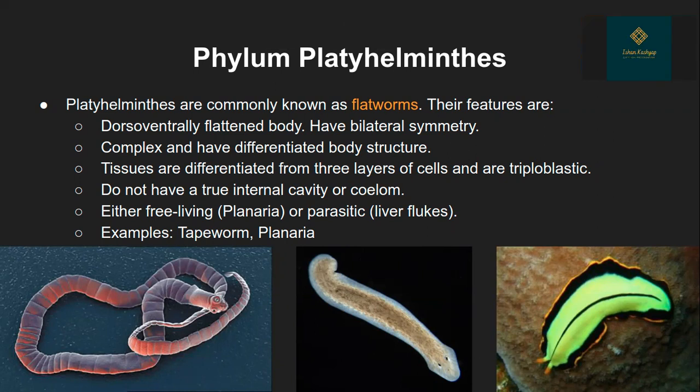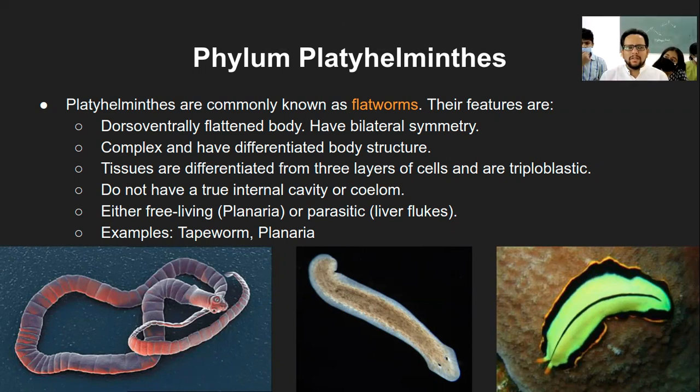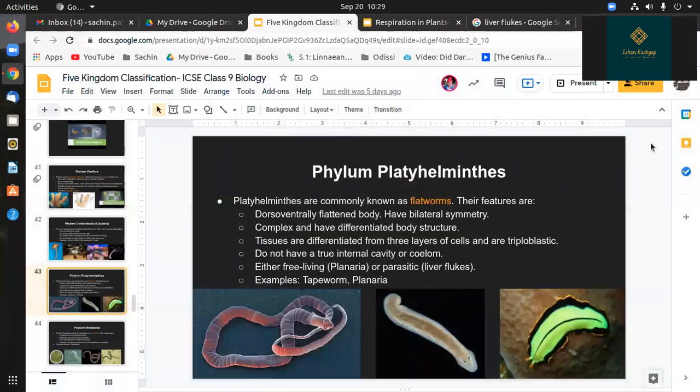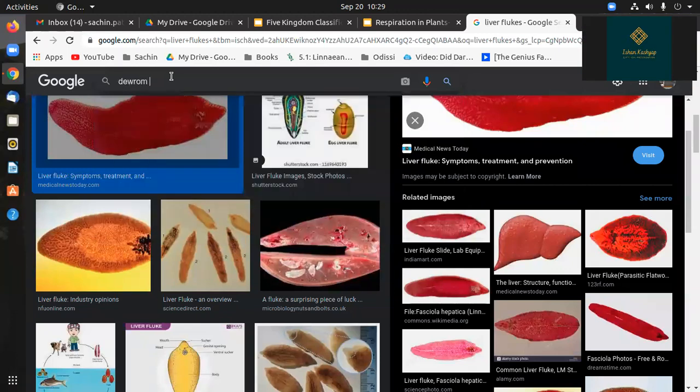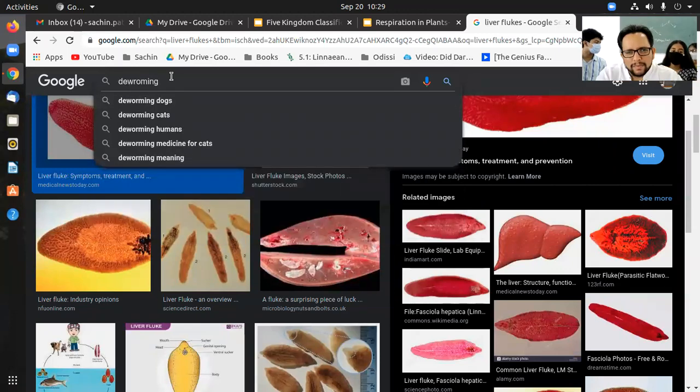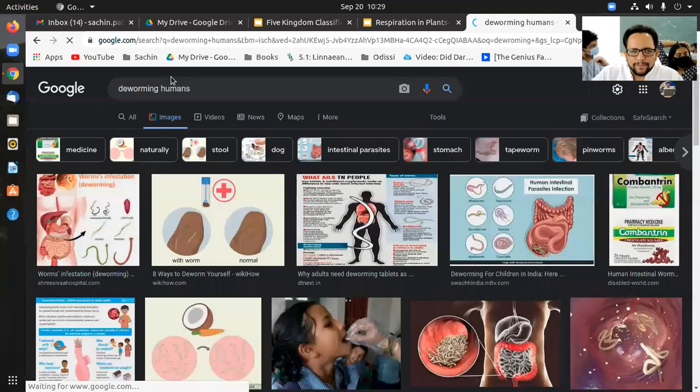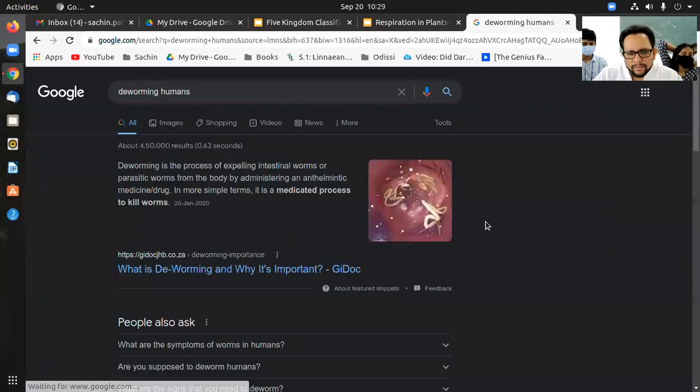The pink one, or the one they give in school, tastes like strawberry. Deworming tablets. No, it's syrup, human medicines.